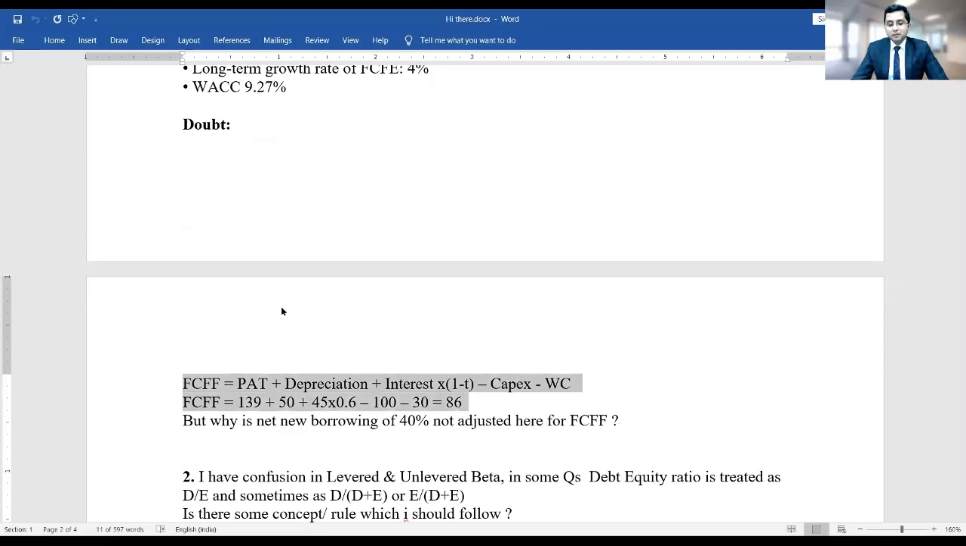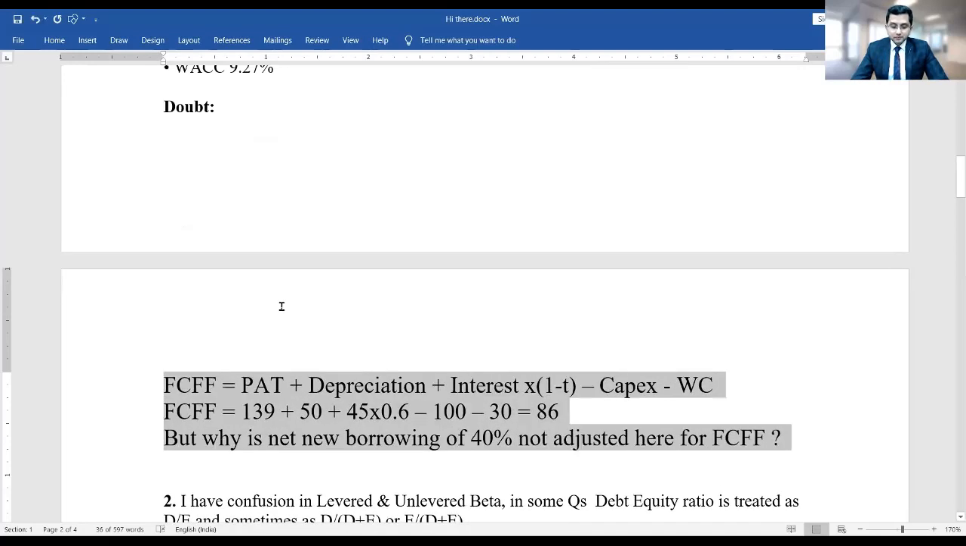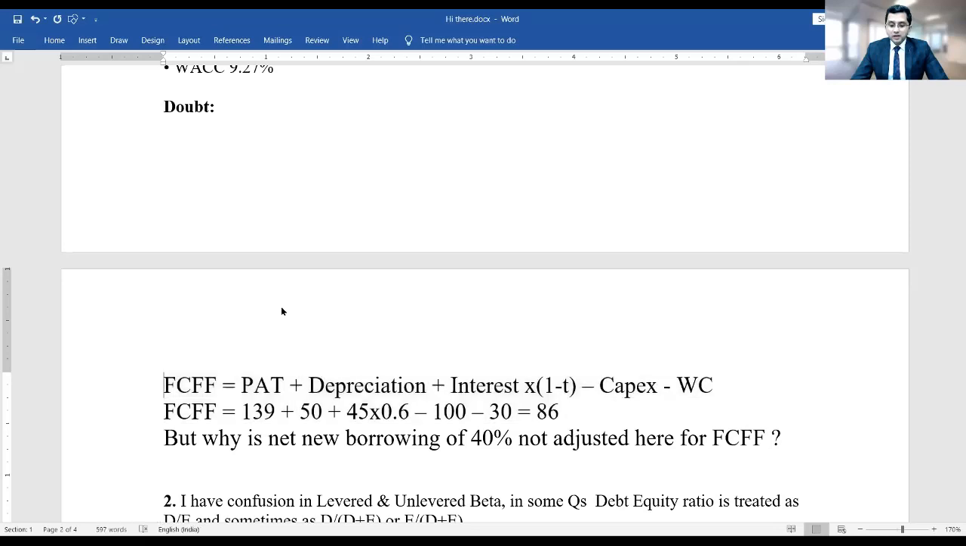Okay, now listen everybody, this is going to be useful for everyone. FCFF is profit after tax, plus depreciation, fantastic. Then you add back interest multiplied by 1 minus tax rate, that's very fine. Then you deduct capex minus working capital. So we did the same thing in that question also. But why is net new borrowing of 40 not adjusted here for FCFF?